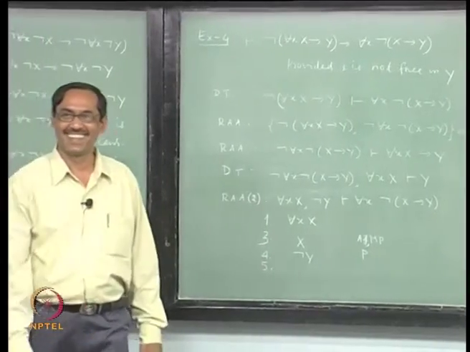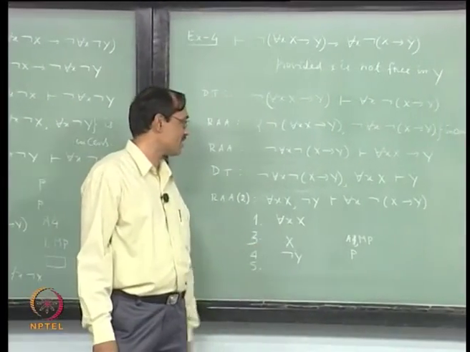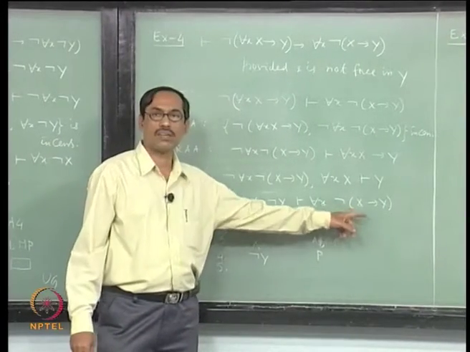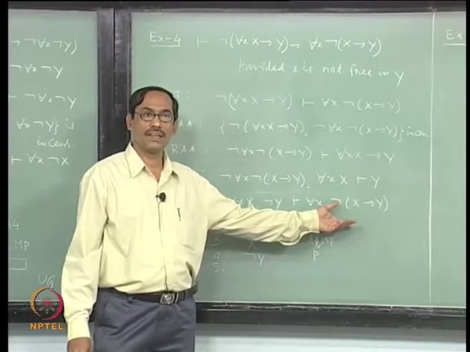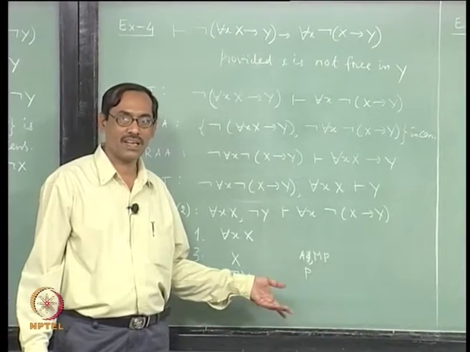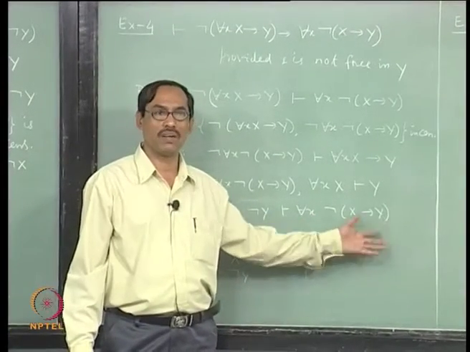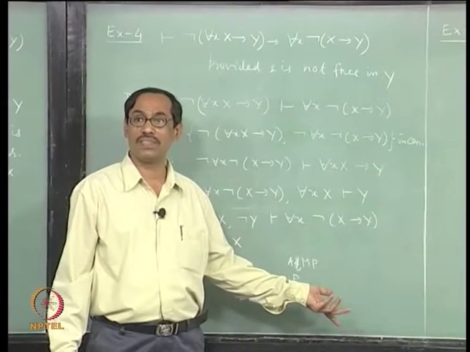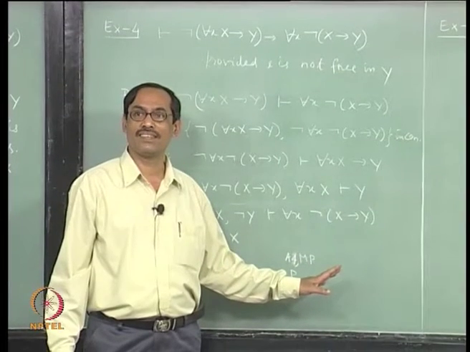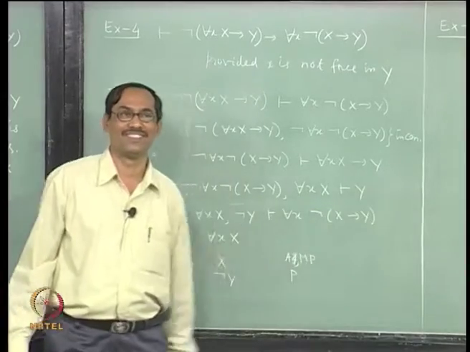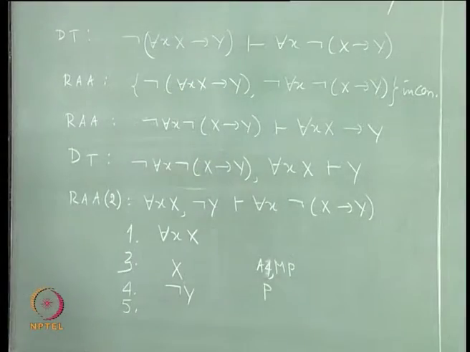We'll continue. So the same way you can leave it here, you know that x, not y should give you not of x implies y semantically, because x, not y both are there. It is equivalent to x and not y, and not of x implies y is equivalent to x and not y. So it should be provable because it is a complete system, PC is complete, so there is a proof of it, right. But what the proof exactly is you do not know, so leave it, PC theorem, but better to prove it, and we have proved it in example 1, okay.